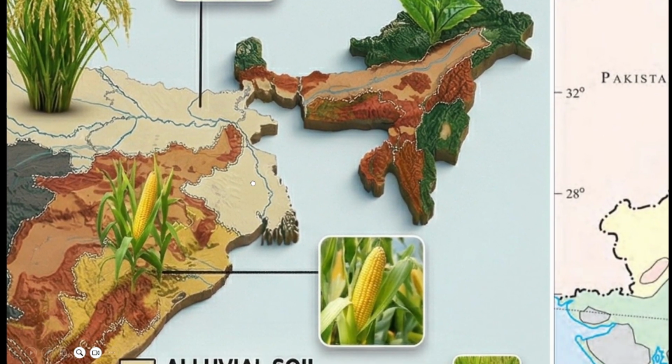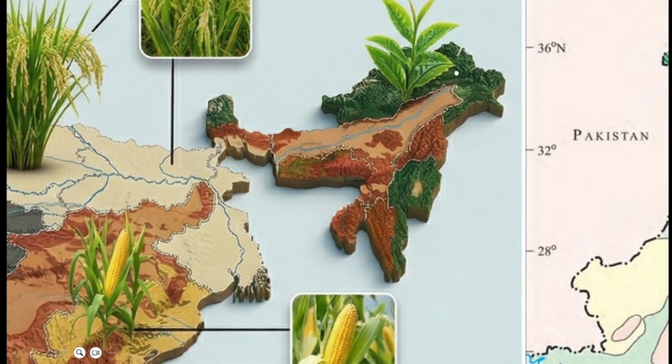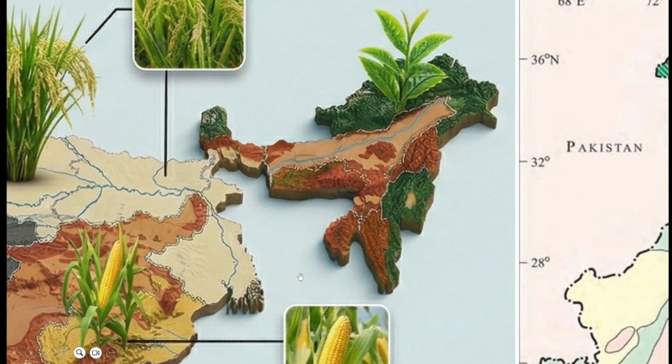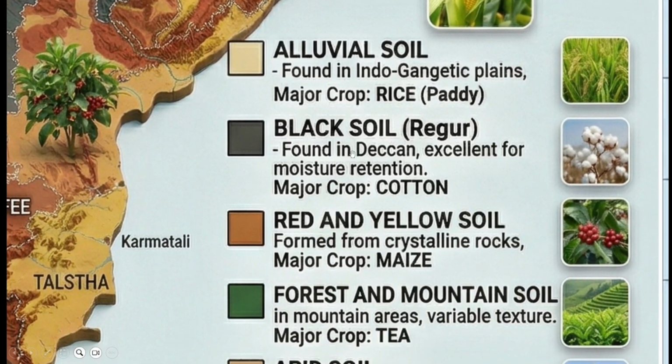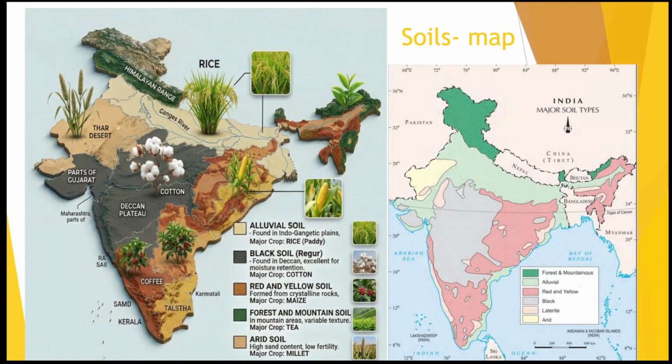In Assam, Bhutan, in Assam areas also we are having a good kind of soil. This is very good and ideal for the growth of tea. So let us learn more in detail about these different soils. You can take a screenshot of this map so that you can read it better. These are the different kinds of soils; this is your textbook map, and this is the 3D map of it. Now: red and yellow soil, black soil, laterite soil, arid soil, forest and mountain soil. Right, now let us get further into the details of this.